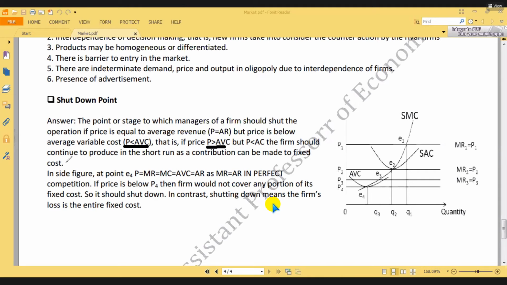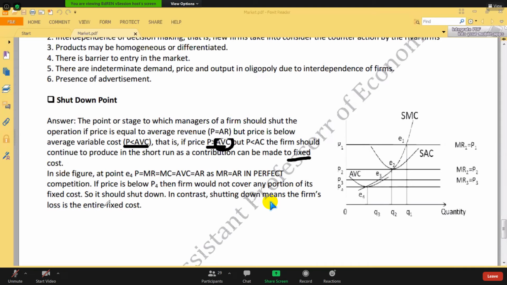Make it clear what I want to say. I mean by that, if price is less than AVC, the farm must shut down. But if price is greater than AVC, what does it mean? It means all the amount you can give to AVC, but some amount you can give to fixed cost, isn't it? Yes, sir.